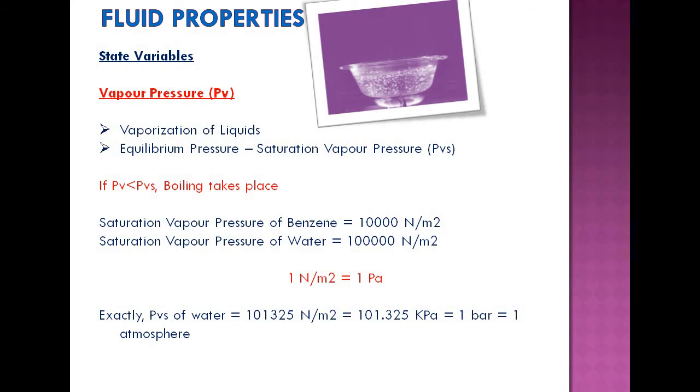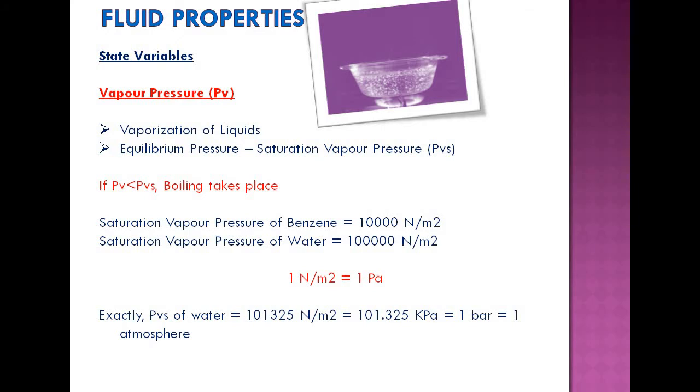Similarly, what is saturation temperature? That is also expressed with respect to a particular pressure. So at 1 bar pressure, we say that the saturation temperature of water is 100 degrees Celsius. That means at 1 bar, if temperature of water increases above 100 degrees, the water starts boiling. Similarly, at 100 degrees Celsius, if the pressure of water is just below 1 bar, it starts boiling. That means 1 bar is the saturation vapor pressure of water.